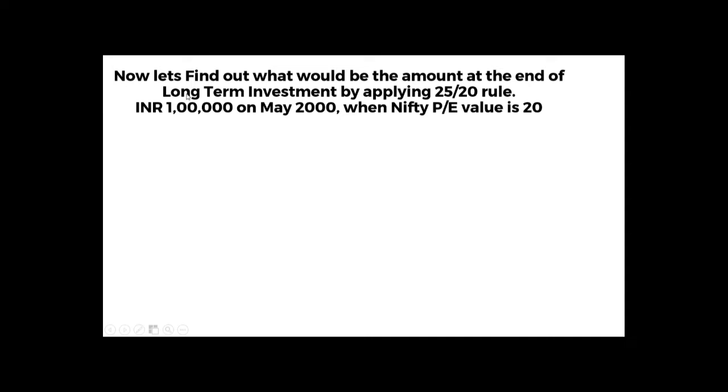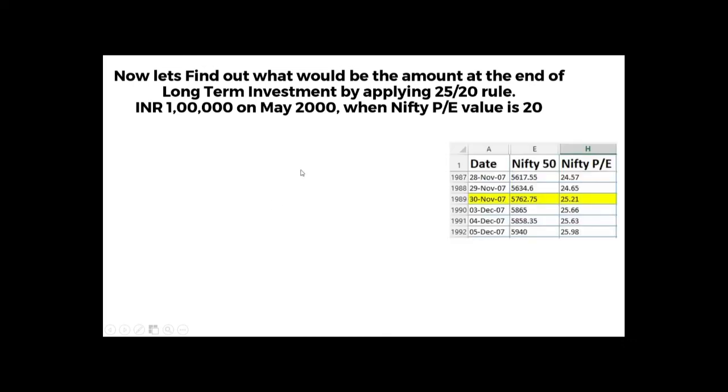Now I'll show you how we can be a better long-term investor by using the 25 by 20 rule. Same scenario, INR 1 lakh in May 2000, and we'll find out the value as of today. This invested amount will not be disturbed. That means we won't withdraw it or invest any other amount until Nifty P by E value crosses 25.